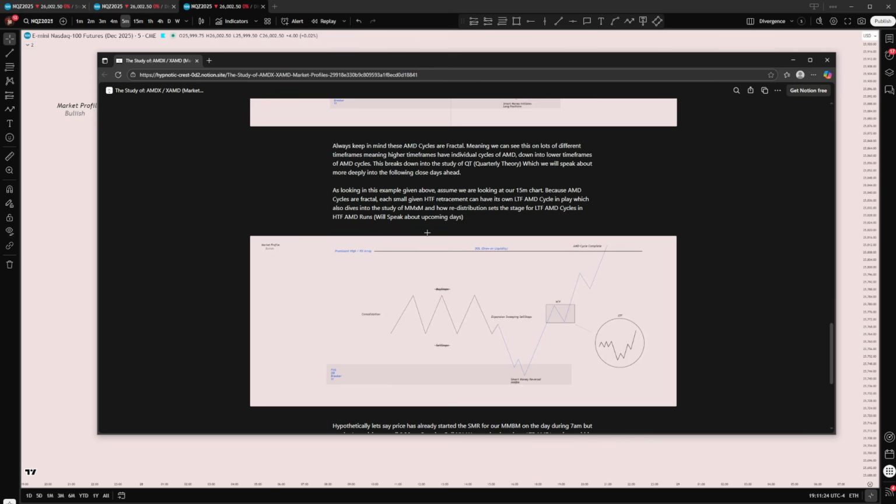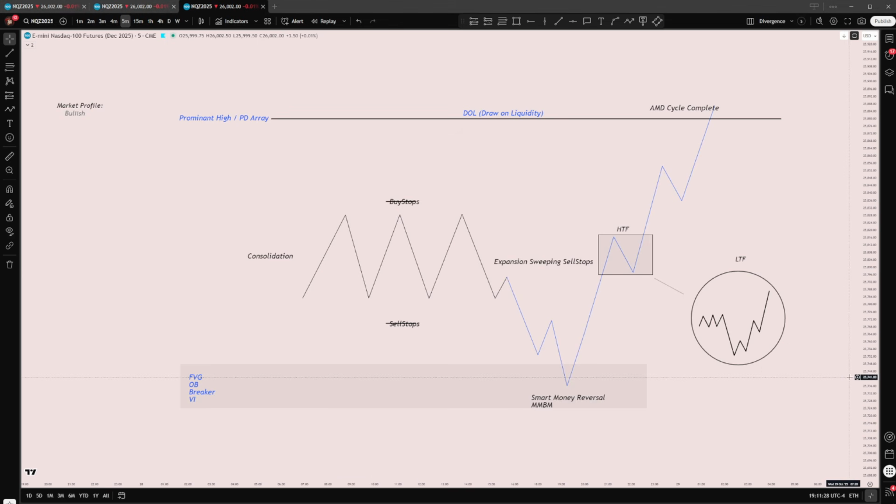Okay, I'm going to be speaking very deep about this in upcoming days, but how I want to break this down is, think of it like this. If price is going to start a smart money reversal and continue in a market maker buy model, let's say this is a London manipulation reversal, right?